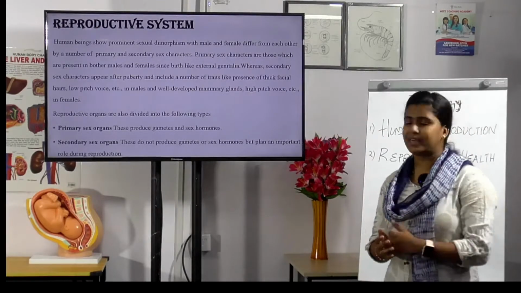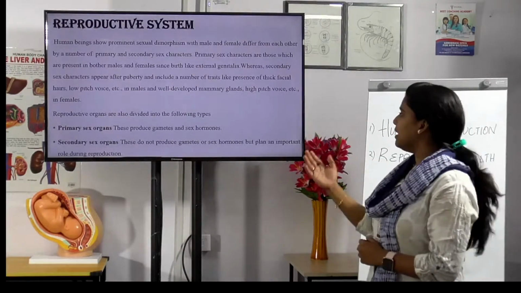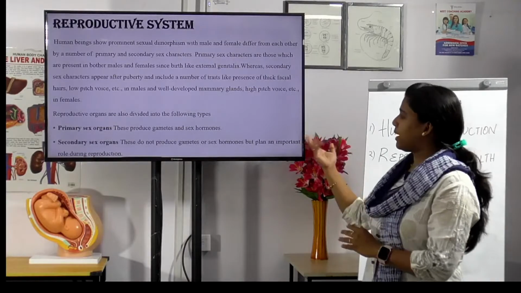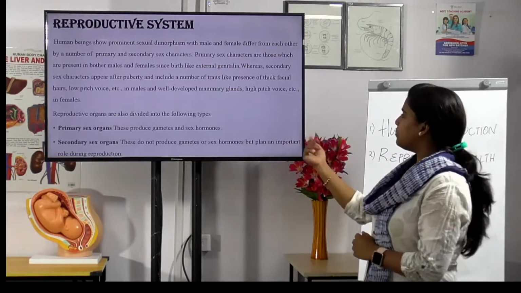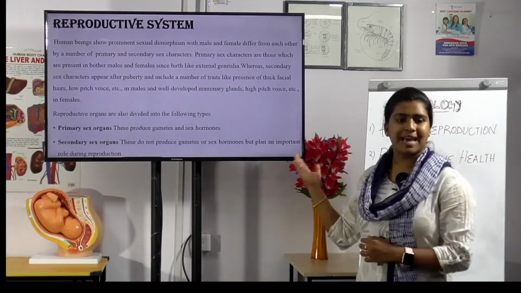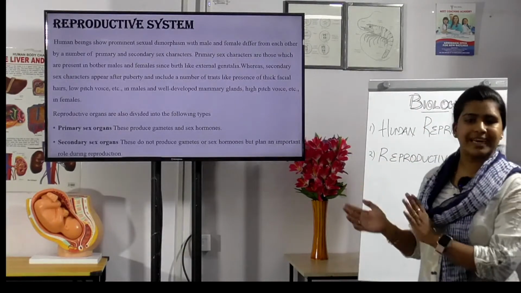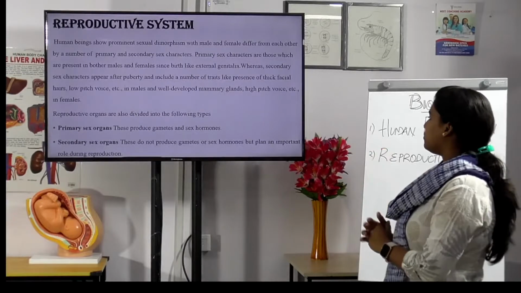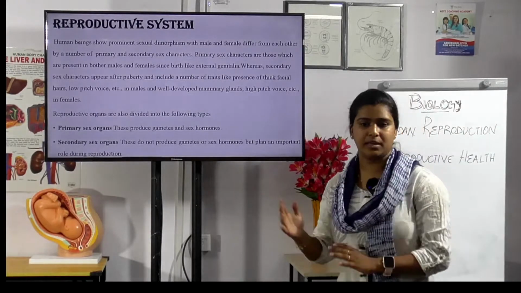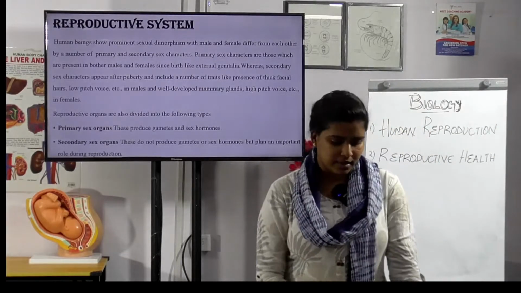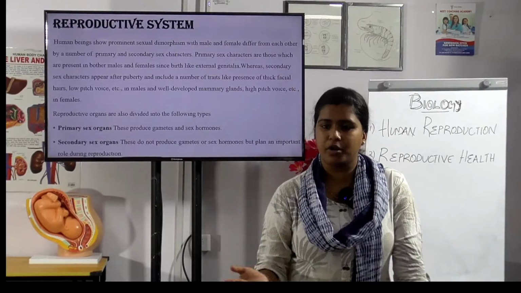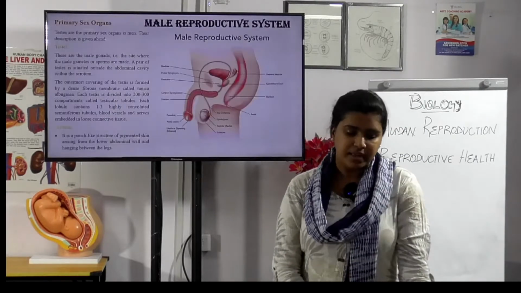Now, let us see the primary and secondary sex organs. The primary organs produce gametes and the sex hormones, whereas the secondary organs do not produce any gametes or sex hormones, but play an important role during what? Yes, okay. Now, let us see about the male reproductive system and the primary sex organs.